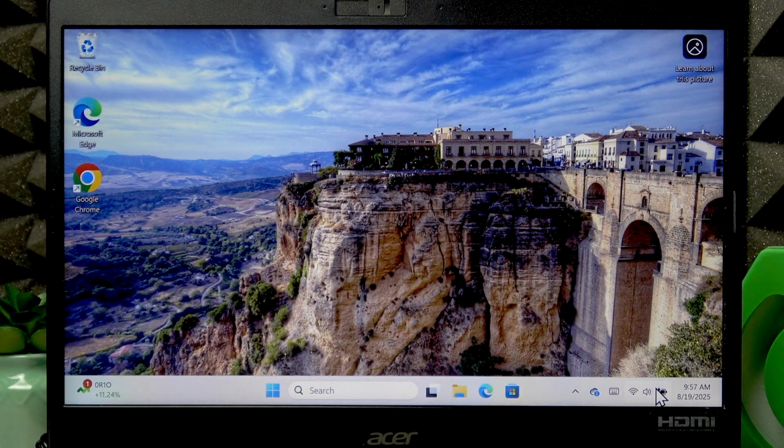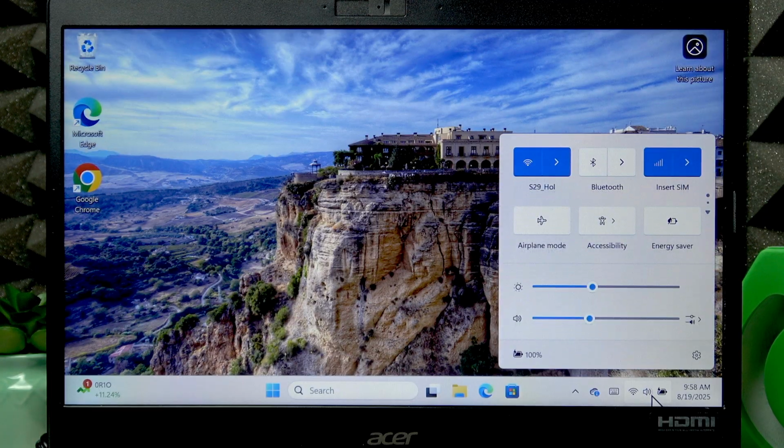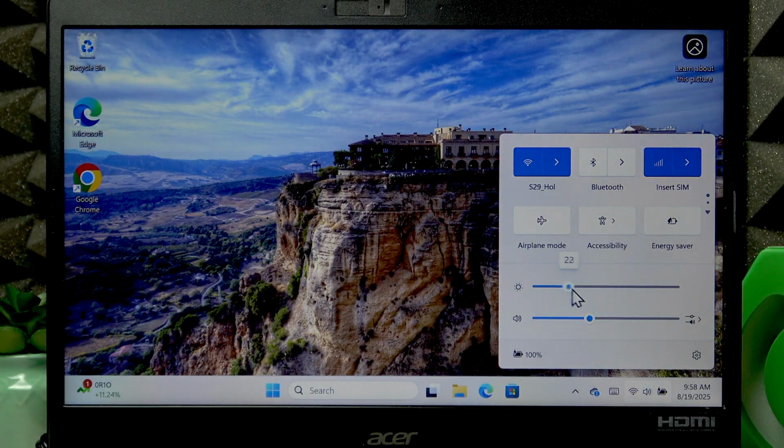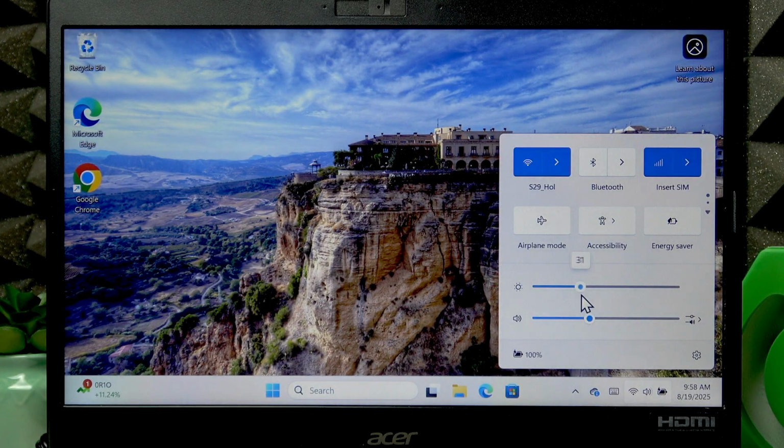The next thing that you can do is change your device's screen brightness. To do that, click on the three icons on your status bar to open the control center, and then change the value. Change the brightness by moving the slider either to the left or to the right.